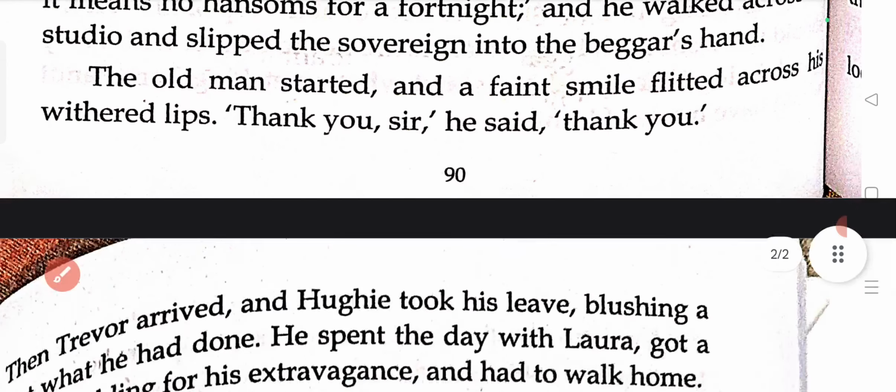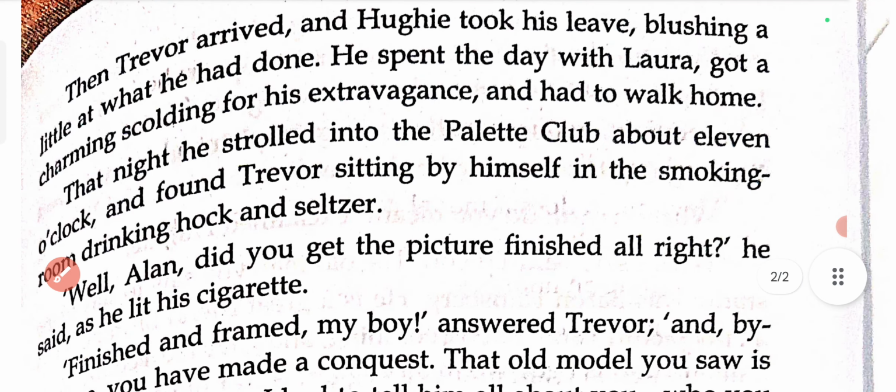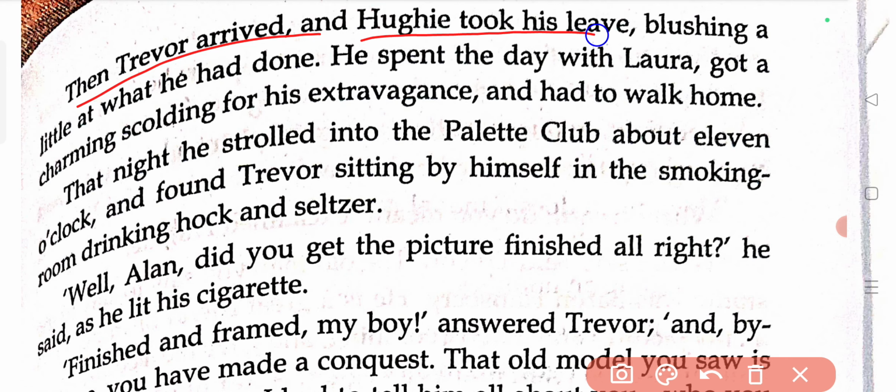Now let us come to page number 91. Then Trevor arrived. Remember, Trevor was called by his servant that a frame maker came. So a servant appeared and said that the frame maker came, and Trevor said to Huey to wait for a moment, wait here, don't go anywhere, I'll come back within a moment. So then Trevor arrived. After having whatever conversation he was supposed to have with the frame maker, he came back.